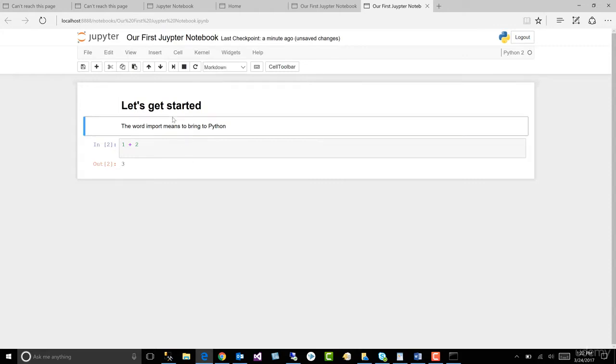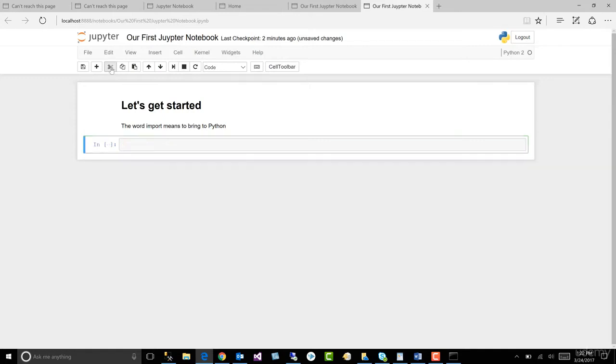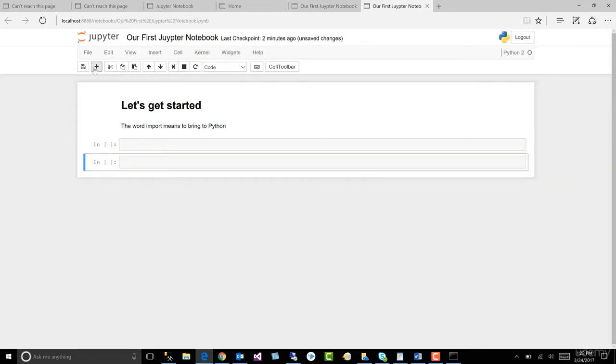All right, so let's recap. These are cells. In cells, we can type text. We have to come up here and say Markdown in order to type some text in here. This cell, we have code, and it says Code, so we can type some code in there. We can hit Control Enter to execute. We can also hit this little button here to execute, and that'll take you to the next line. If we want to cut a cell, we use the scissors to cut a cell. We can easily add a cell by hitting the Add Cell.